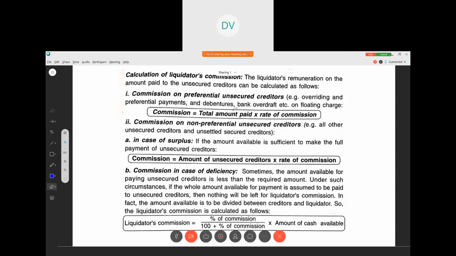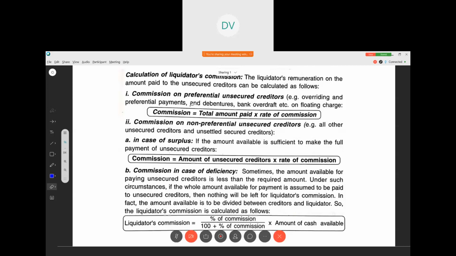Fine. So what happens here? Commission on preferential and unsecured creditors. Usually commission is equal to total amount paid into rate of commission. For example, we have paid the creditors 10 lakh. Rate of commission is 1%. So it is 1 lakh commission. Clear? It's very simple. So this applies to everything.